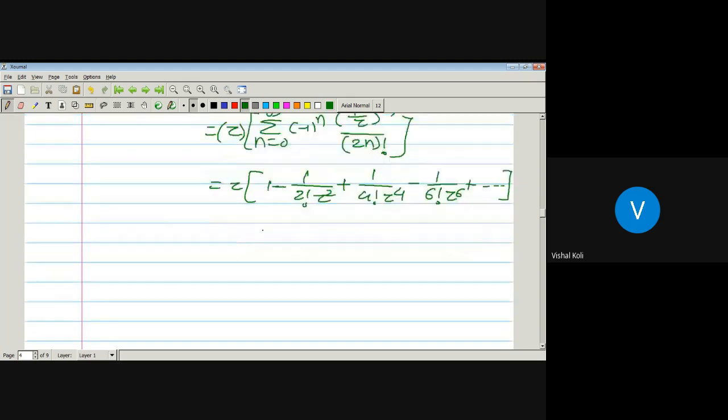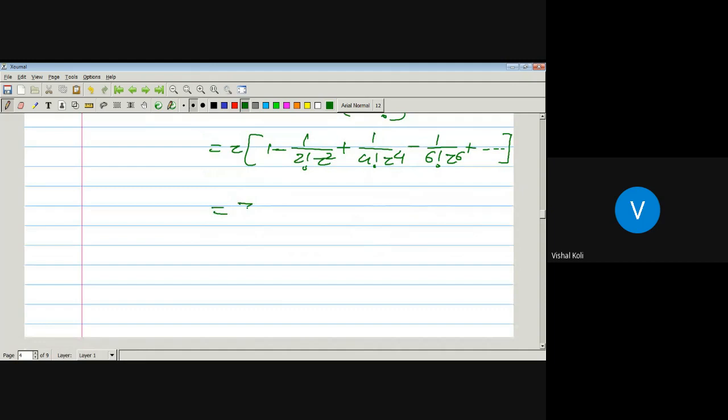So multiply inside the bracket by z, then it becomes z minus 1 upon 2 factorial z, plus 1 upon 4 factorial z cube, minus 1 upon 6 factorial z raised to 5, plus and so on. Now this one is nothing but z into cos 1 by z.